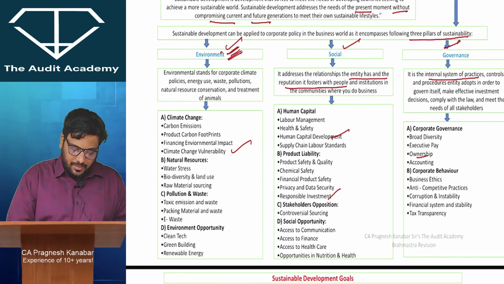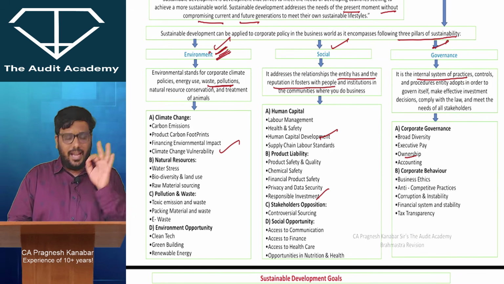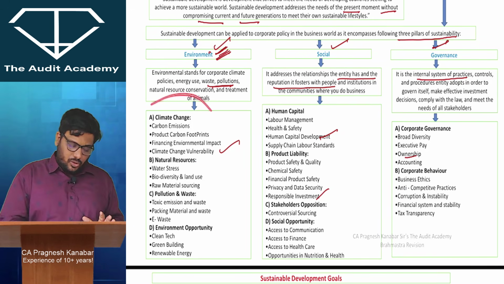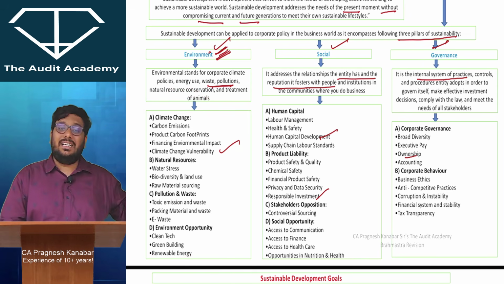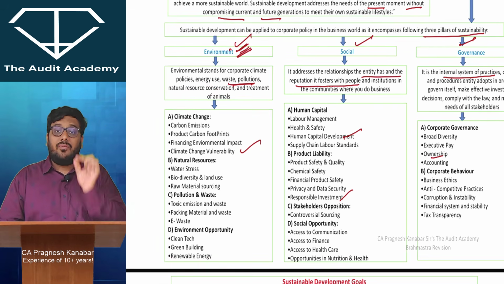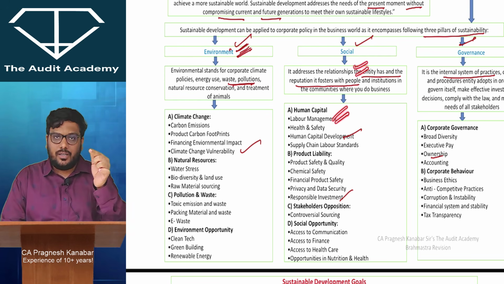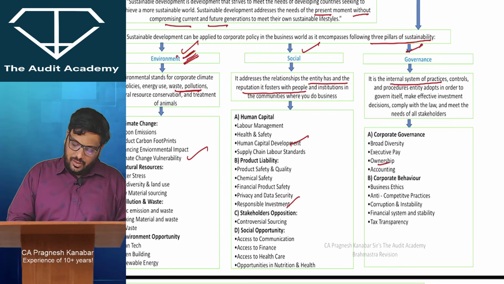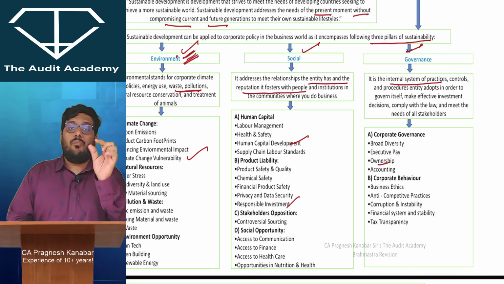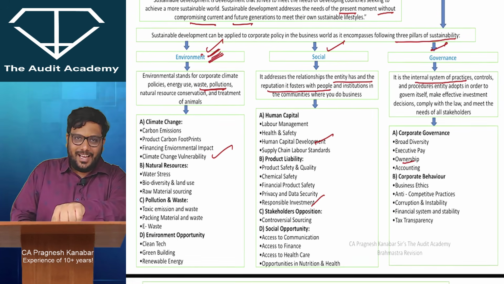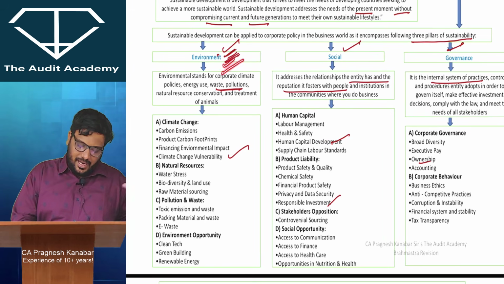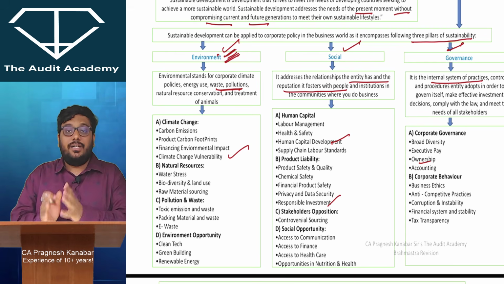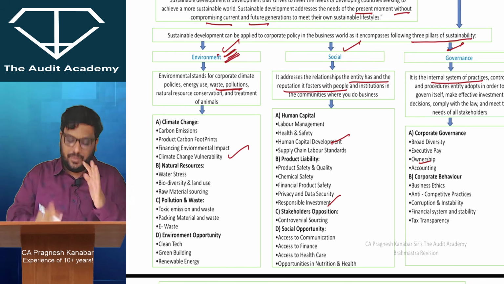Now the main lines I am underlining over here: environment, climate change, natural resources, pollution and waste, environment opportunity. So anything over here, for example using clean technology, is environment. If they are worried about their labor, then social. If they are ensuring proper disclosures everywhere to maintain transparency, that is governance. Managerial remuneration is governance. Using recyclable material is environment. Taking care of your laborers is social. Ensuring that you have a proper safe product for your customers is also social.